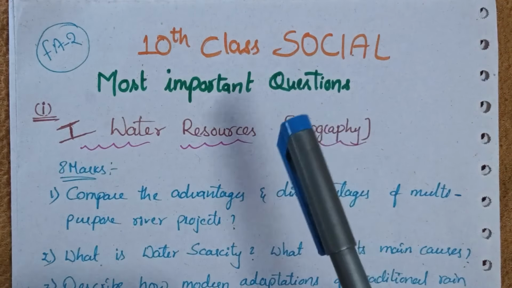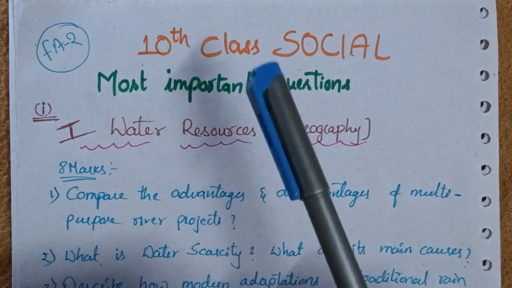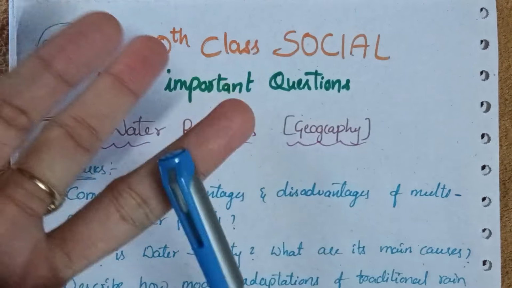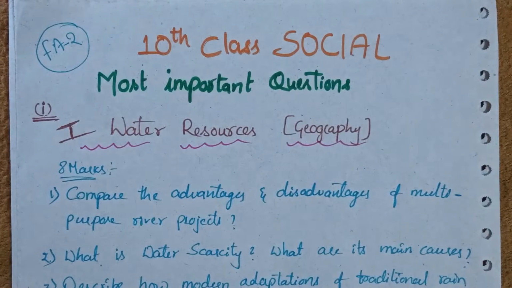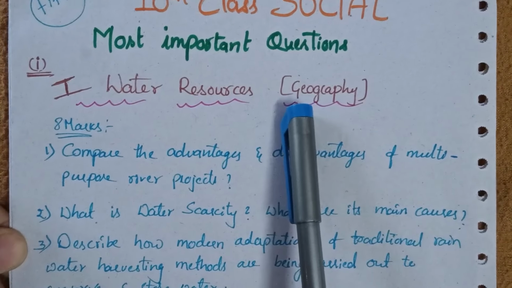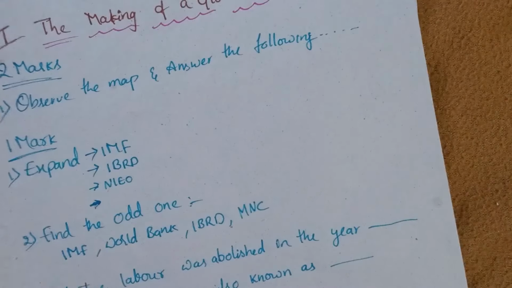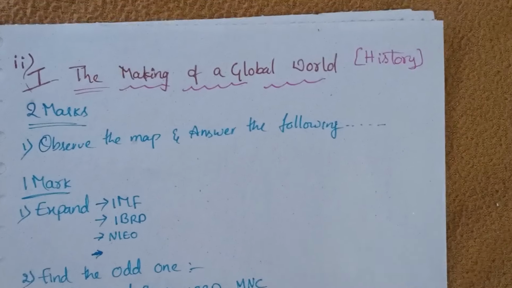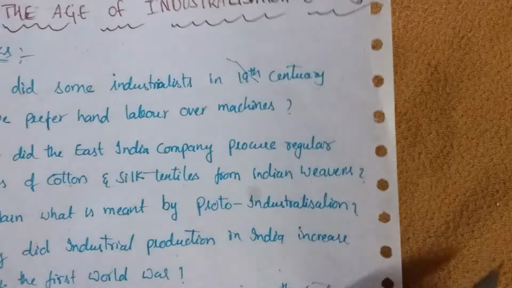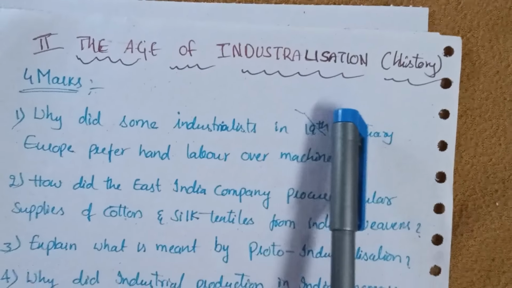I'm going to give you all the important questions from geography, history, civics and then economics. In geography we have two lessons: the first lesson is water resources and the second lesson is agriculture. In history we have two lessons: the first is the making of a global world and the second is the age of industrialization.